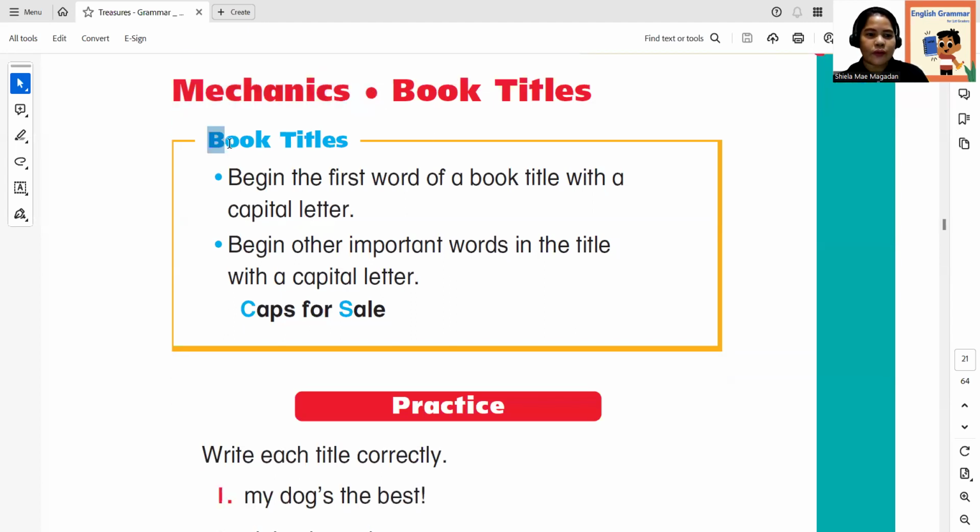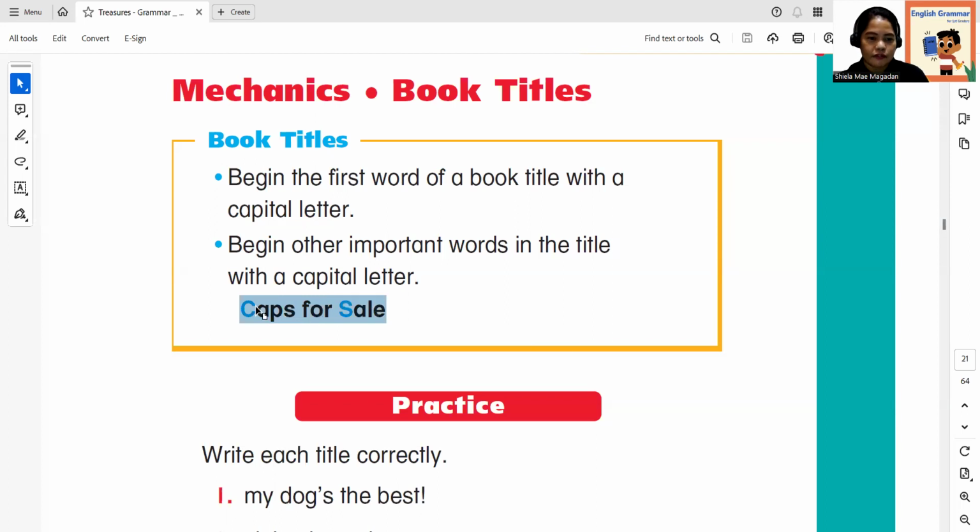Okay, so when we write book titles, we have to begin the first word of a book title with a capital letter. Okay, big letters. All right, begin other important words in the title with a capital letter. So we have an example here.